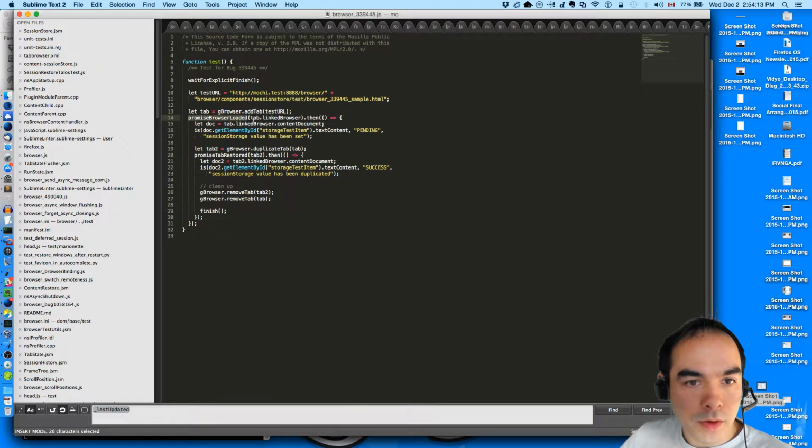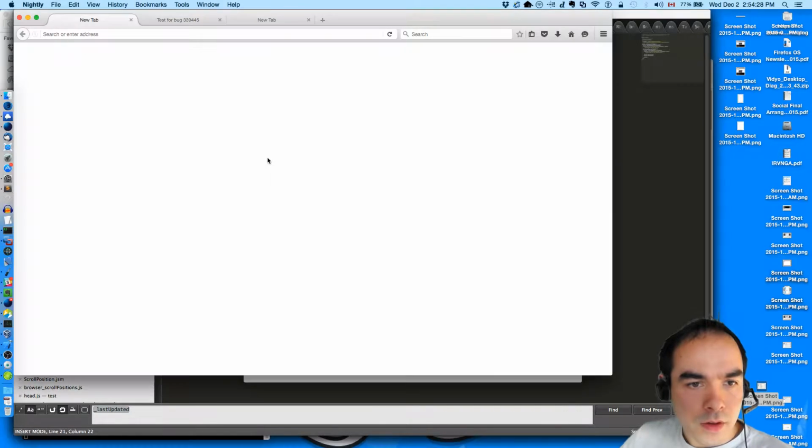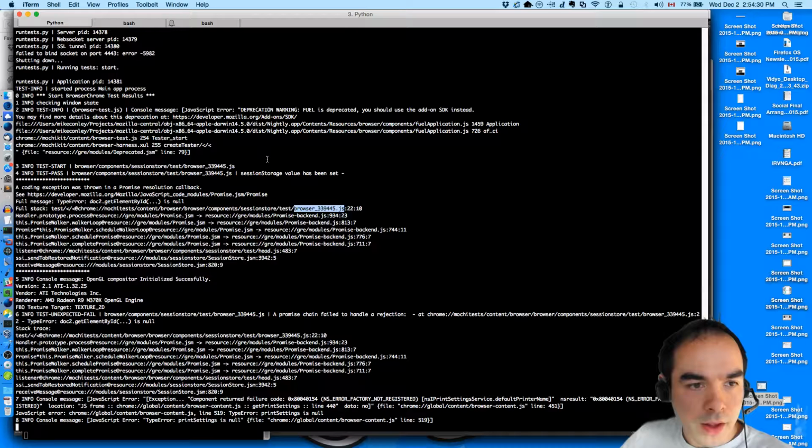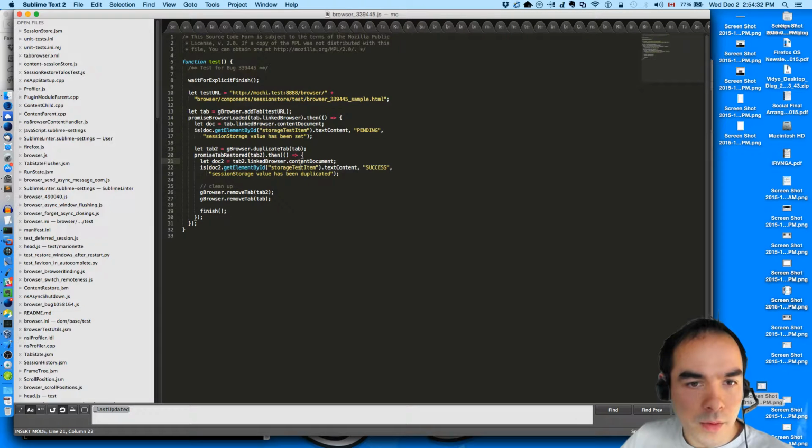We wait for the tab to load and then wait for the tab to be restored. But then get element by ID is null. So the storage test item. So is promise tab restored running at the wrong time? What is that?